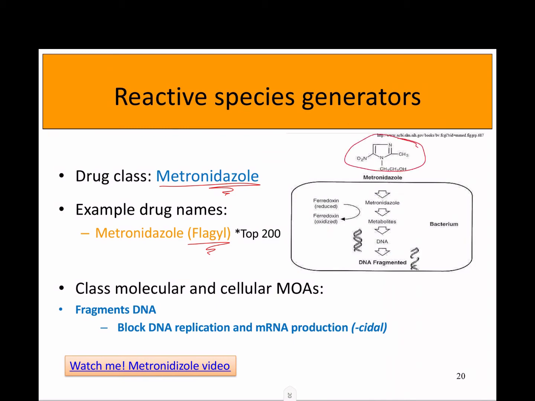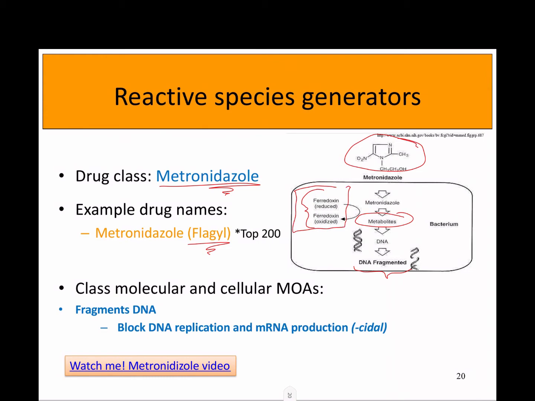You give an agent that in itself isn't toxic, but inside the bacteria with bacterial-specific enzymes is oxidized into metabolites that are going to produce free radicals. In the case of metronidazole, those free radicals strongly impact DNA, and they can break down the DNA structure and fragment it. So the selective toxicity here is the conversion of metronidazole into the reactive species, which is more bacterially